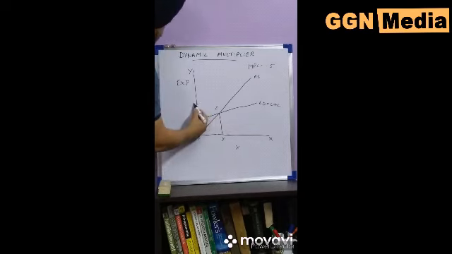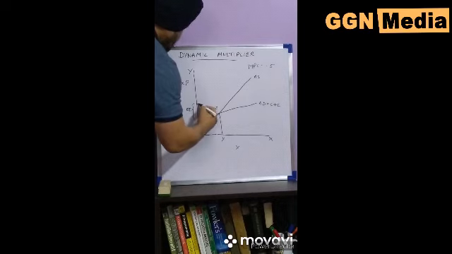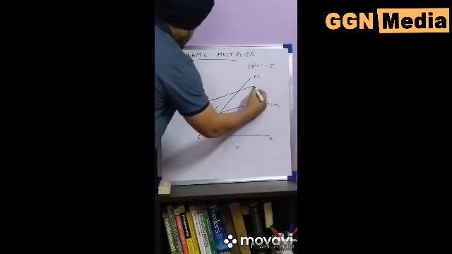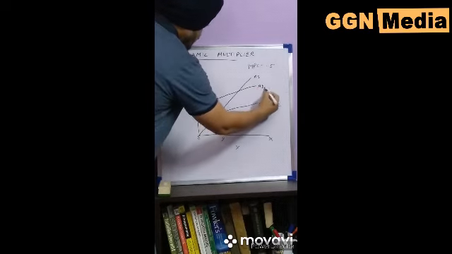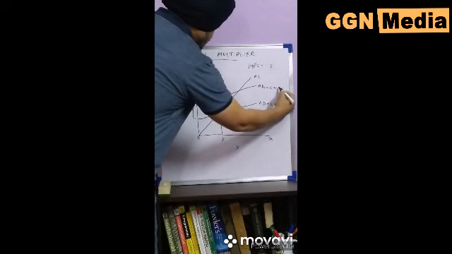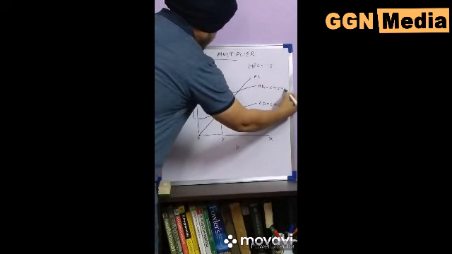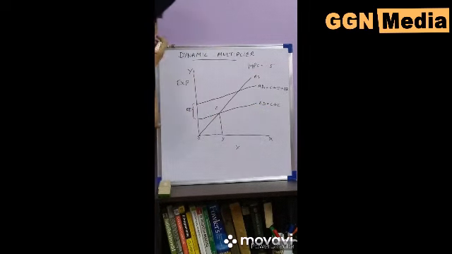Now with a change in investment equal to delta I, aggregate demand shifts upward, that is AD1 is equal to C plus I plus delta I.